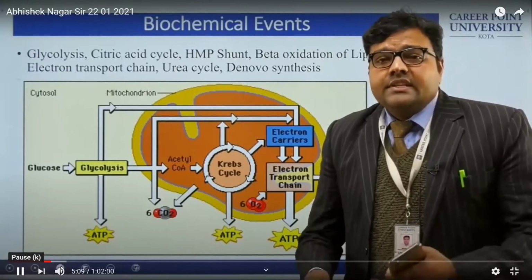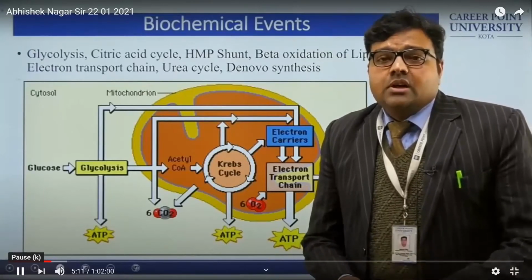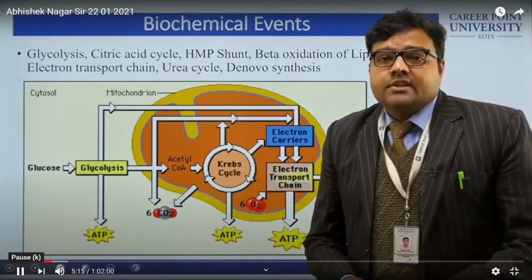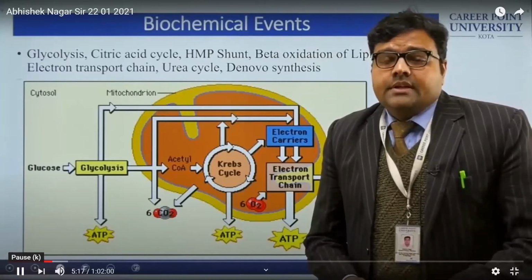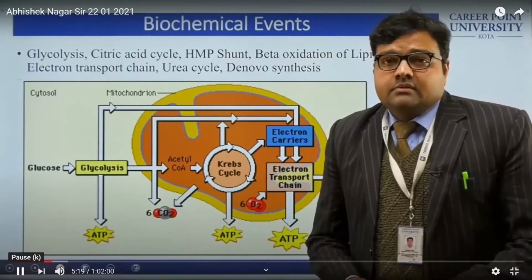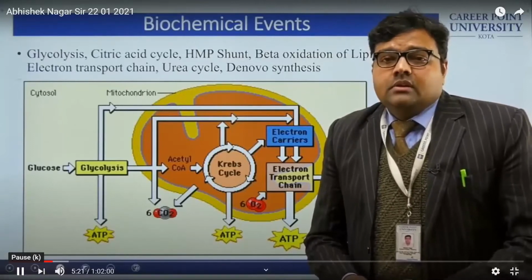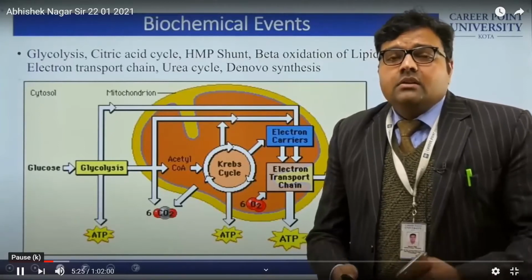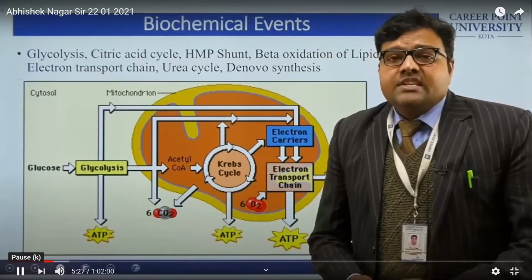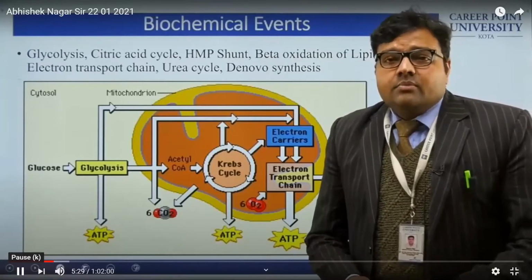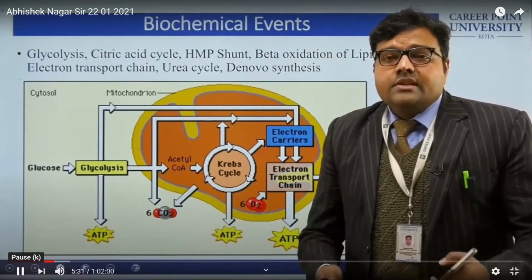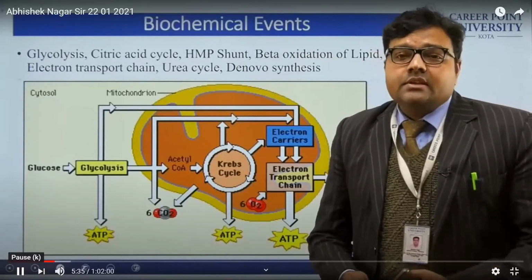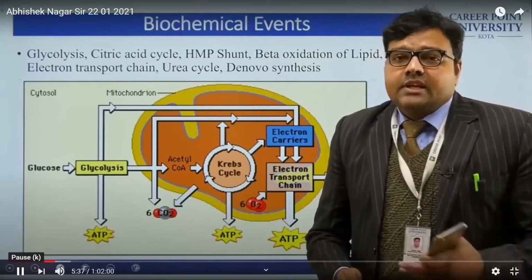The citric acid cycle is responsible for approximately 60 to 70% of the production of ATP. It is a major contributor for the production of ATP. And finally, the electron transport chain is there. Why is it there? Because in the formation of ATP, there are two processes, oxidative phosphorylation or substrate level phosphorylation.